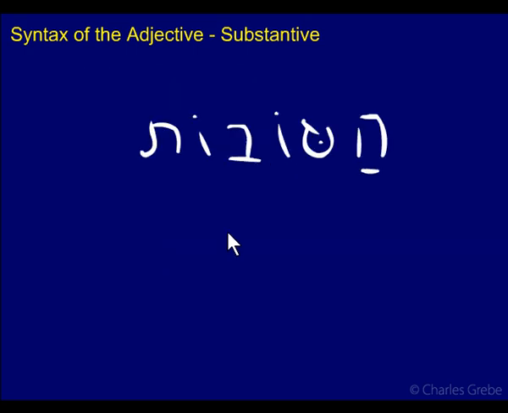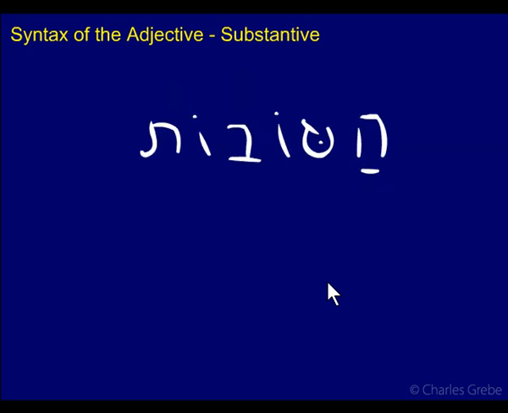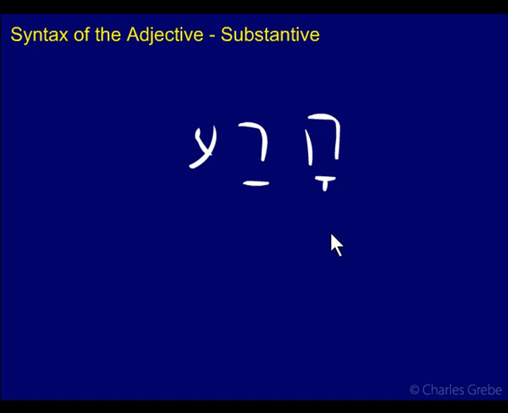What about hatovot? If hatovim is the good men, hatovot is the good women. All we changed was the ending from masculine plural to feminine plural. So in Hebrew you don't need to say the women after this. You can simply put the adjective with the appropriate ending, and you can function as a noun. Hara is another example. Ra means evil or bad, so this would mean the evil or the bad, or that which is evil, something like that, if it's functioning substantively. Again, context will tell you.